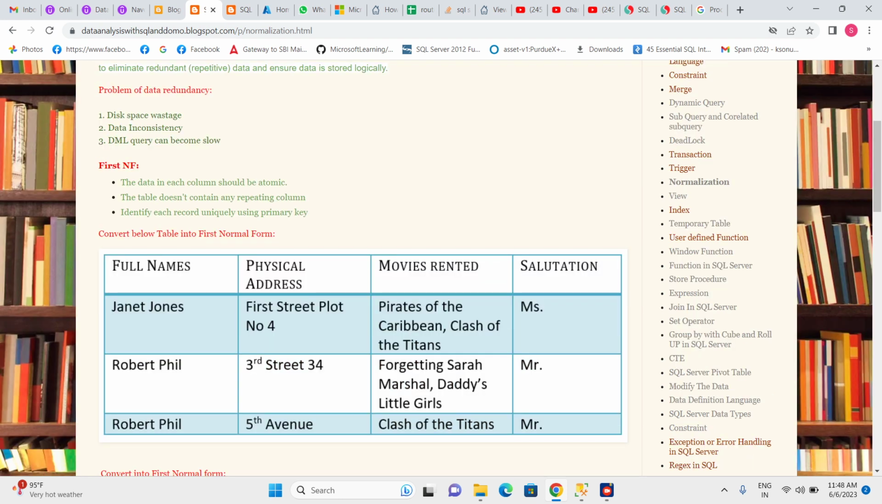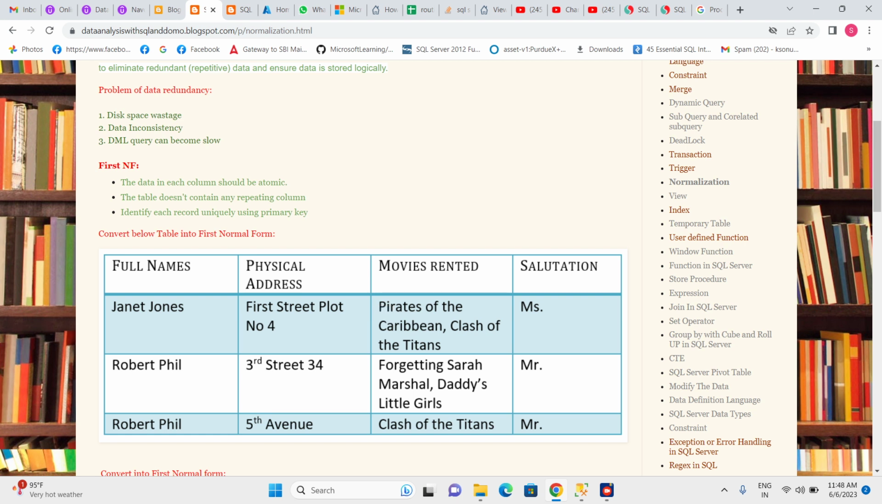What does it mean? Here we can see the movies rented column. In the movies rented column we have two movies, Pirates of the Caribbean and Clash of the Titans. So in this column we have two values, but atomic means that in the movies rented column we should have only one value. Clash of the Titans should be in another row. So in one row we should have one movie name and another movie name should be in the next row. This is not atomic, so it is violating the first normal form rule.